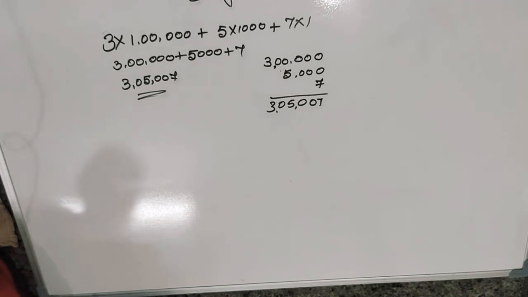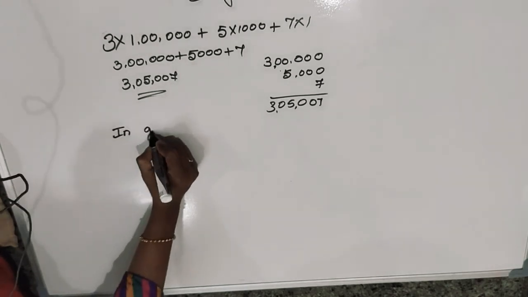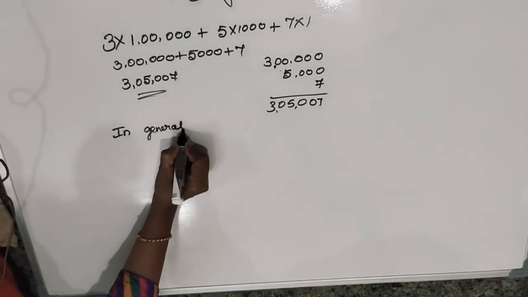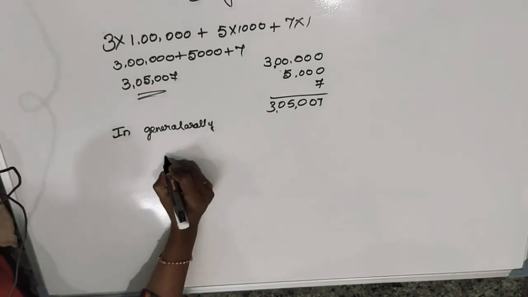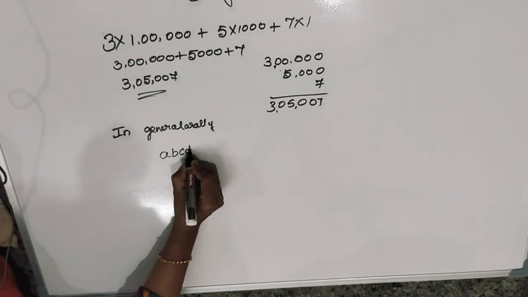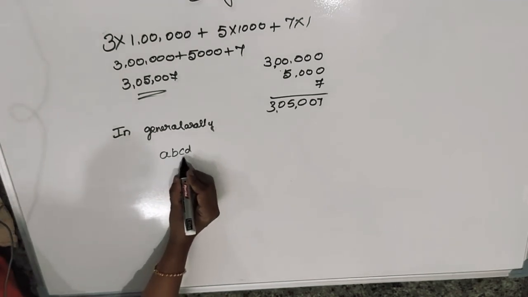Okay, now you understood how to expand the number, means how to write in the generalized form, and how to come back and write in the decimal form. Next, in general, if they give any question, we must be ready to write. I will take one number as A, B, C, D. A is one digit, B is one digit, C is one digit, D is one digit.